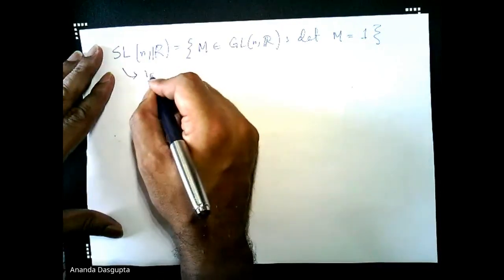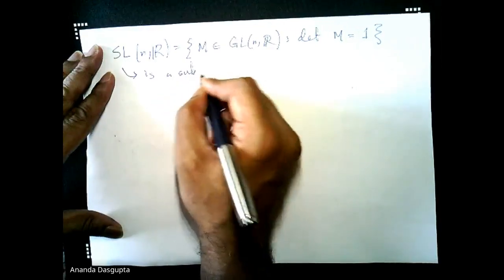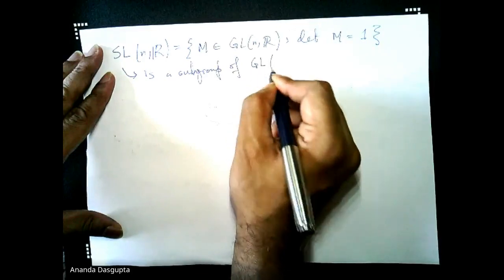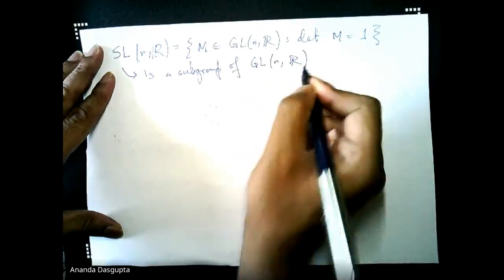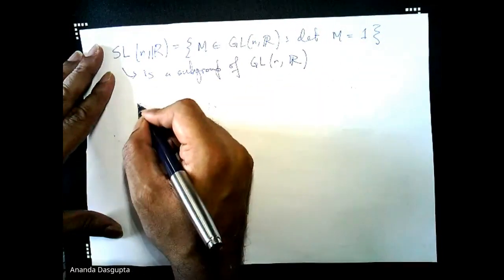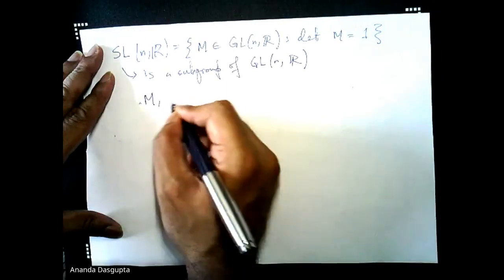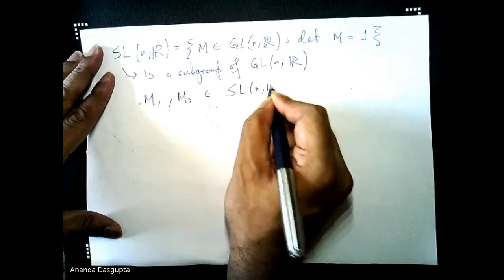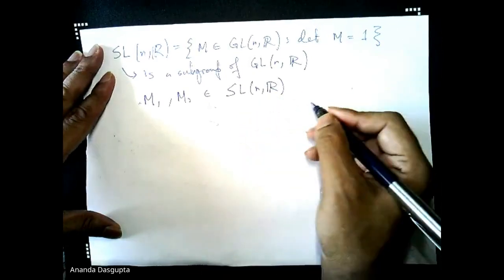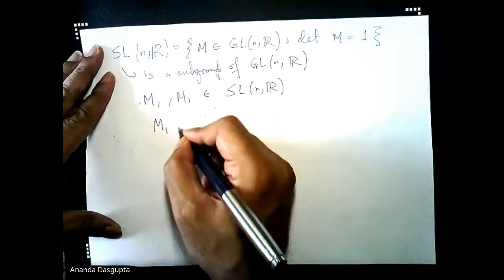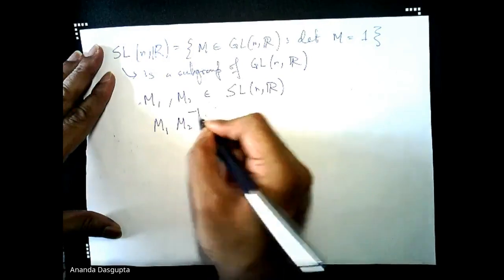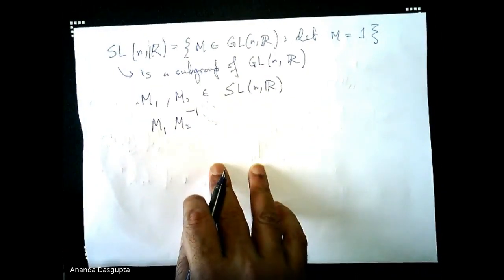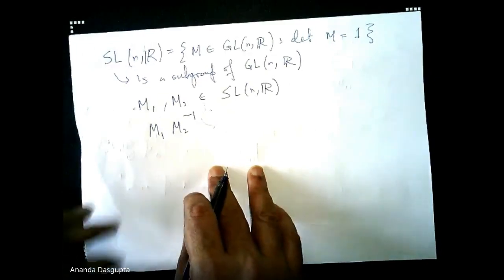This is a subgroup of GLNR. How do we prove this? We prove this simply by saying if M1, M2 belong to SLNR, that means they both have determinant 1, then first of all M2 inverse of course exists. But anyway, inverses exist for all matrices in GLNR, so that's not a big deal.